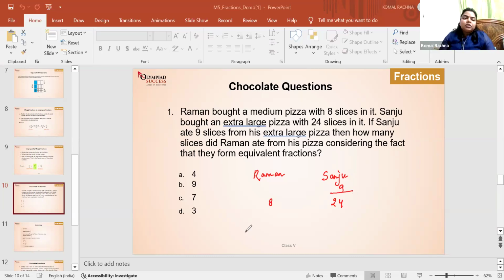Very good. So Sanju ate 9 slices of those 24, so the fraction will be 9 by 24. Now I have to find an equivalent fraction of 9 by 24 where the denominator is 8, in case of Raman. So I need to divide the numerator and denominator by a number such that I get denominator 8. If I divide by 3, I'll get 3 by 8, because 3 3s are 9 and 3 8s are 24. So 3 of his slices Raman has eaten. Good, you are doing all the questions correctly. Let's do the next one.